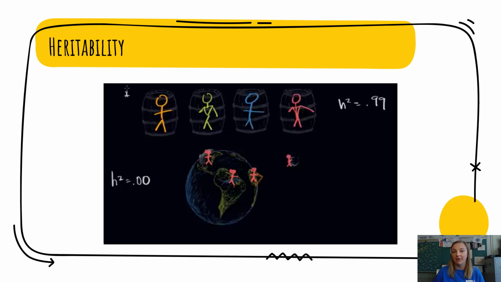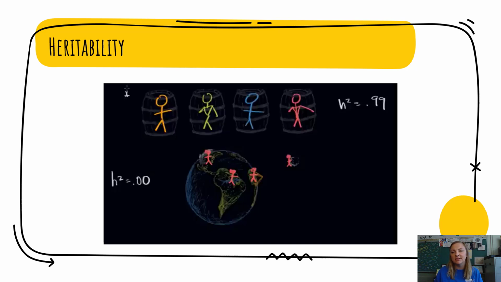Let's look at the opposite scenario. If we take 4 genetically identical boys and we raise them in 4 completely different environments, you can see on this picture down at the bottom, we have 1 raised in North America, 1 in South America, 1 in Australia, and then 1 on the moon. And we measure them at 15 years old, and all 4 of them are completely different heights. We can determine the difference in height must be due to their environment. Because their genes are exactly the same, their height cannot be controlled by their genes. It must be controlled by the environment.